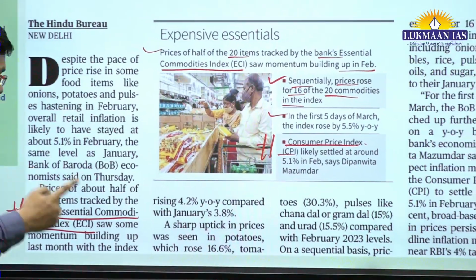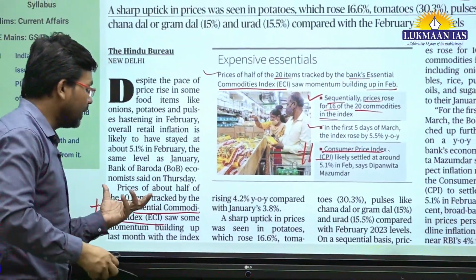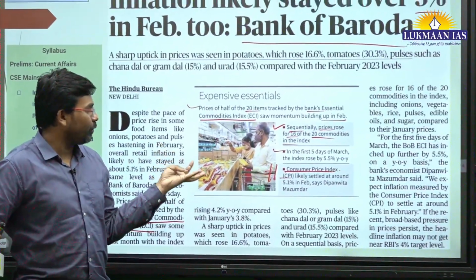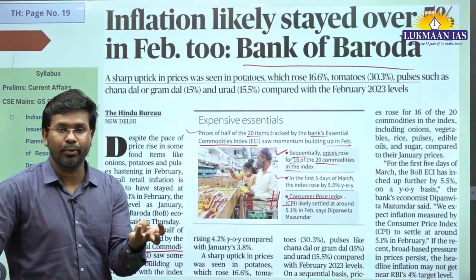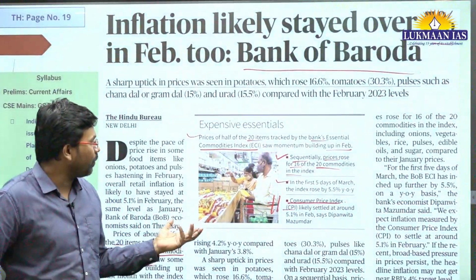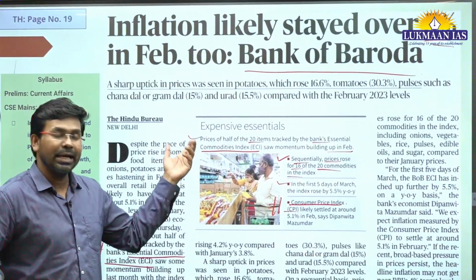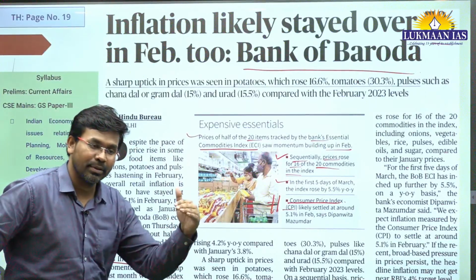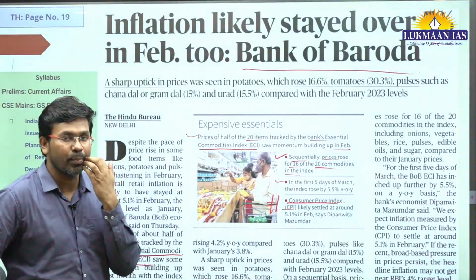The essential commodities index covers goods essentially consumed by households, for example milk or dairy products, and there can be many such items. They track the increase in the price of these essential commodities.